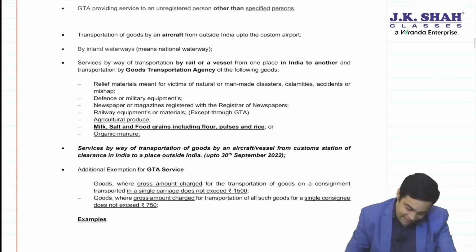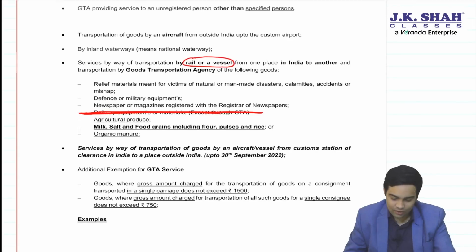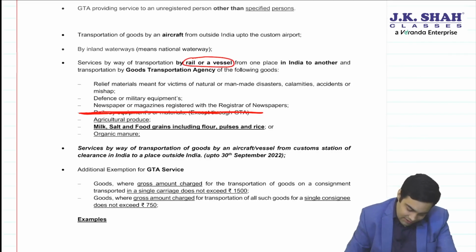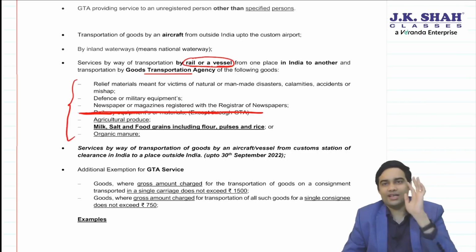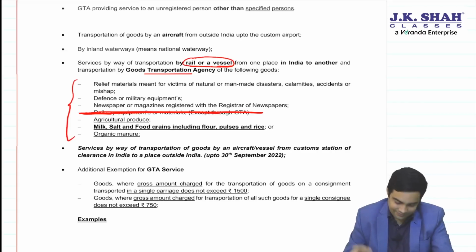Now, railway equipment used to enjoy an exemption by rail or vessel. But now, this exemption is removed for railway equipment. So railway equipment is deleted. Now the exemption for rail, vessel, goods transport agency remains same. All others are same. Only that railway equipment point is deleted.